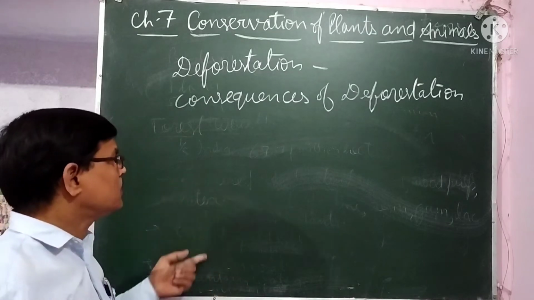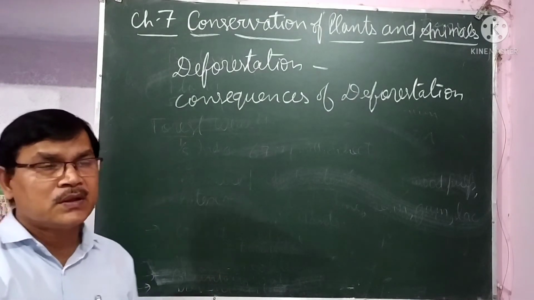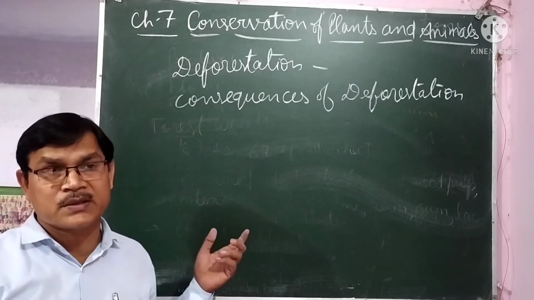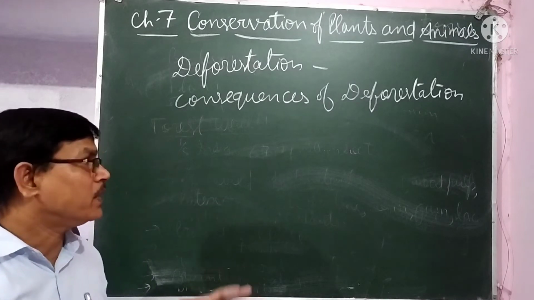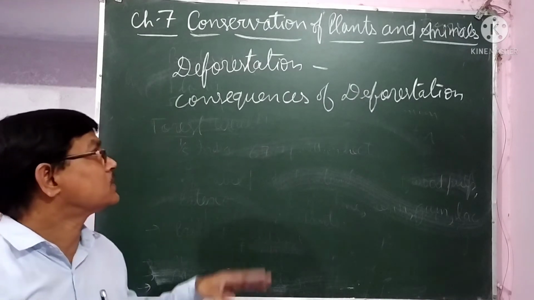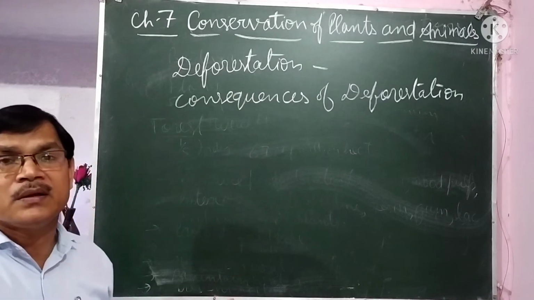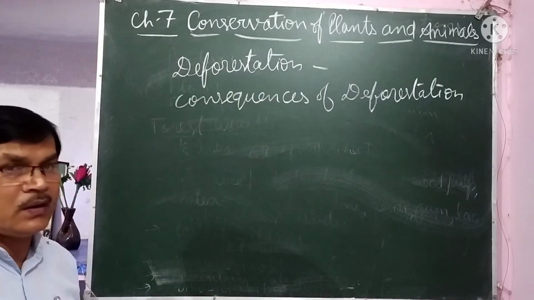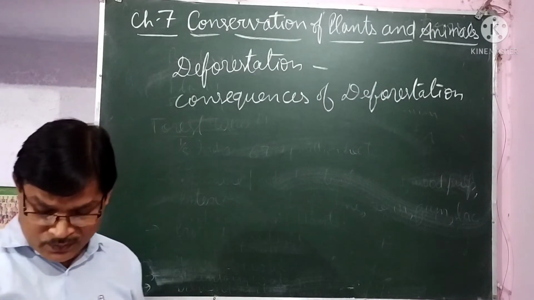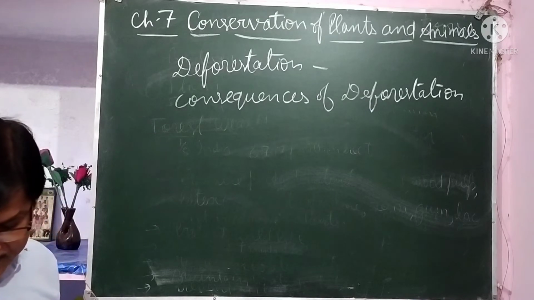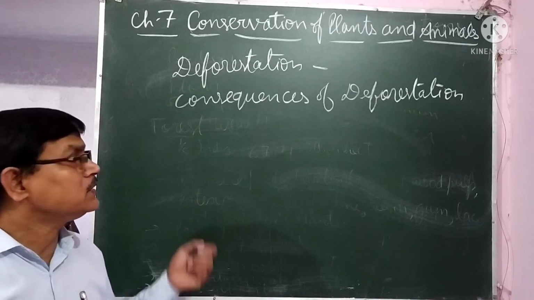As I told you, forests are helpful for us in many ways. We get many products from the forests. So there will be a shortage of those products. Whatever products we get from the forest, if the forest area decreases, meaning deforestation is done, those products will not be available as much as required, according to our need. So there will be a shortage of forest products, and it will cause an increase in soil erosion.